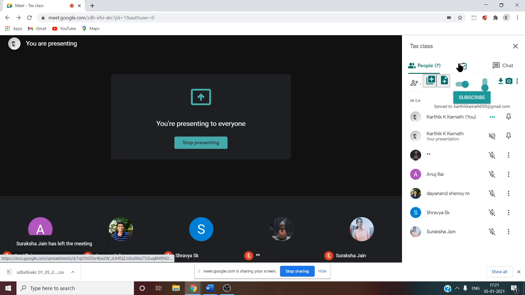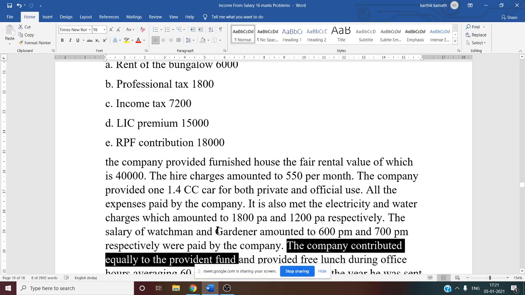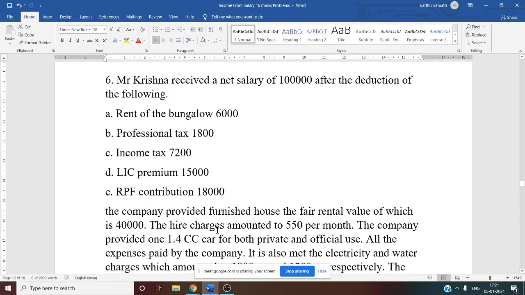Now they have not given the percentage in this question, and they have not given the amount. So how to calculate? Here the employee contribution is given, RPF.